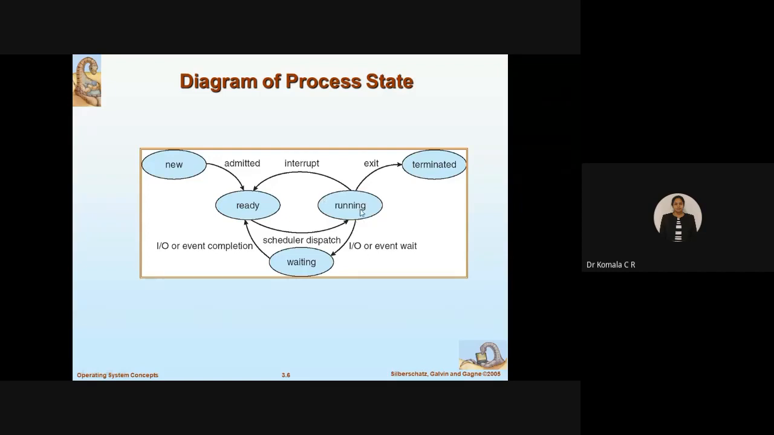After you finish executing both the user mode instructions as well as the kernel mode instructions, all the processes are done. Now you can exit, you can terminate the execution. That is done at the last state, which is the terminated state.